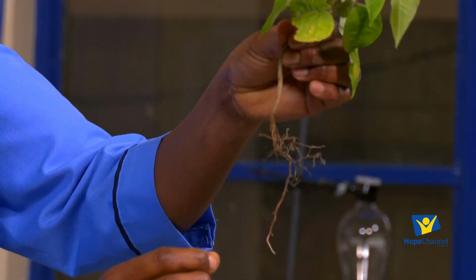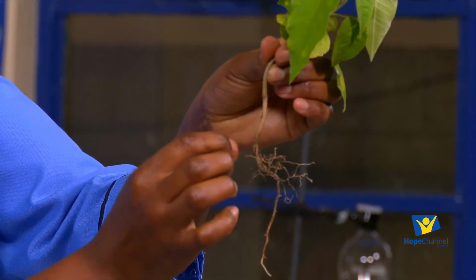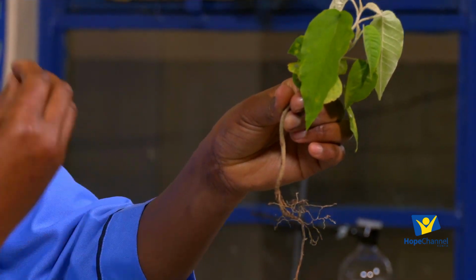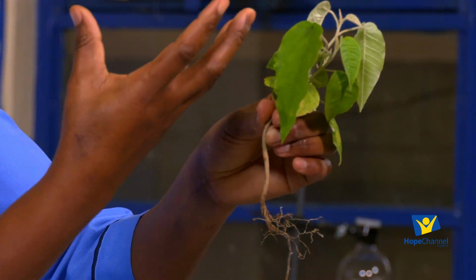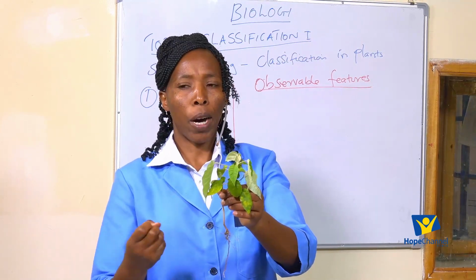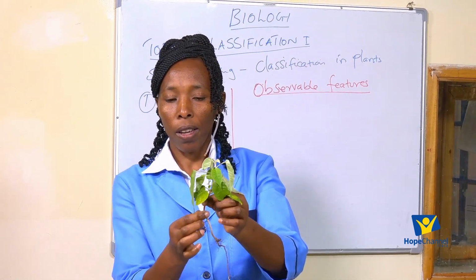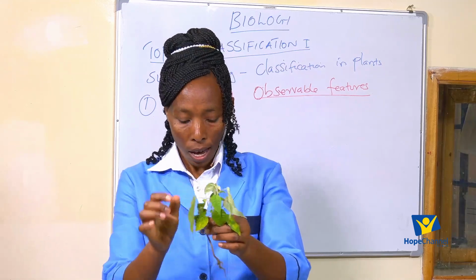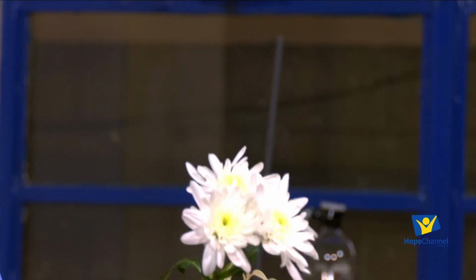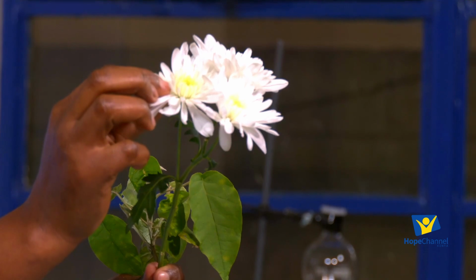We are going to see that. This one is also a root. So basically we are saying for a plant, we can see at least 4 parts, 4 organs: the roots, the stem, the leaves, and the flowers.